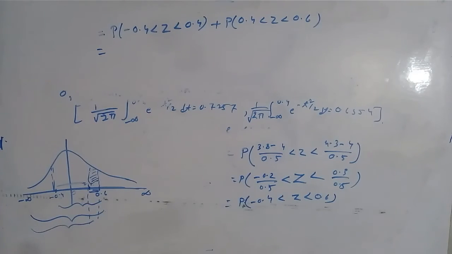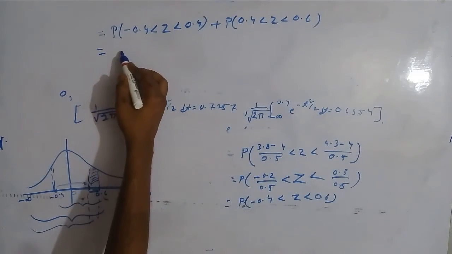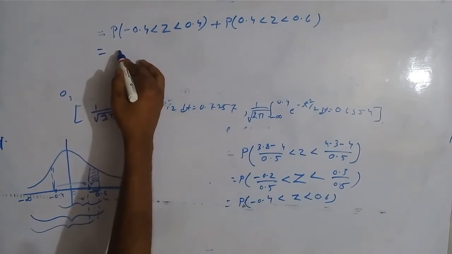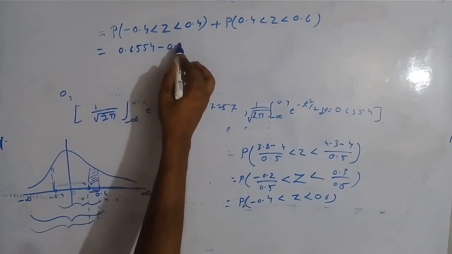Now to get this area, as I just described, first we subtract 0.5 from it, that is 0.6554 minus 0.5.